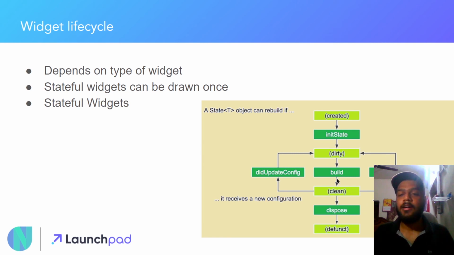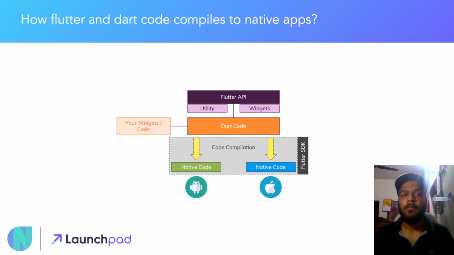Once we have developed the app, or once the build is complete, we clean the environment. We dispose of all the things which we have used or initialized in the init state function, and after that we close the app, or we stop the widgets which are being displayed on the screen. So basically this is the widget lifecycle which one widget goes through when we are developing apps in Flutter, and when the user is using the app. These are the lifecycles the widgets follow when the user is viewing the various widgets we have implemented inside our app.